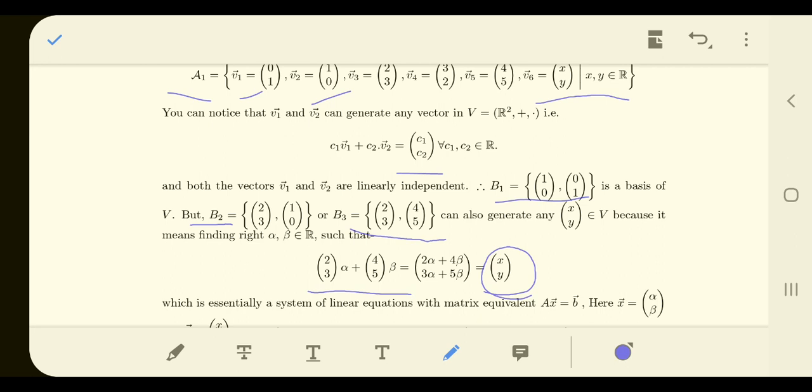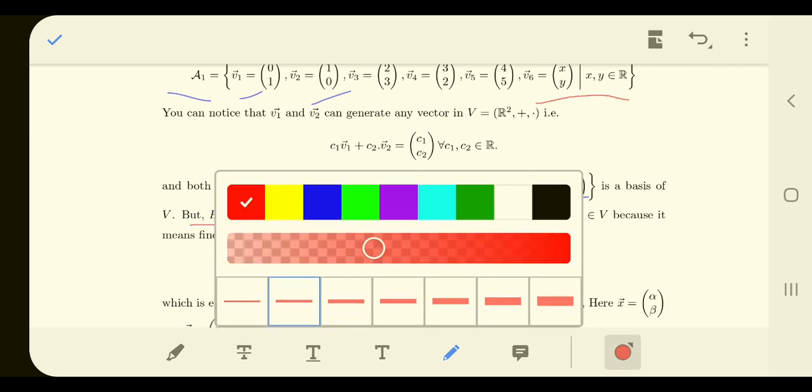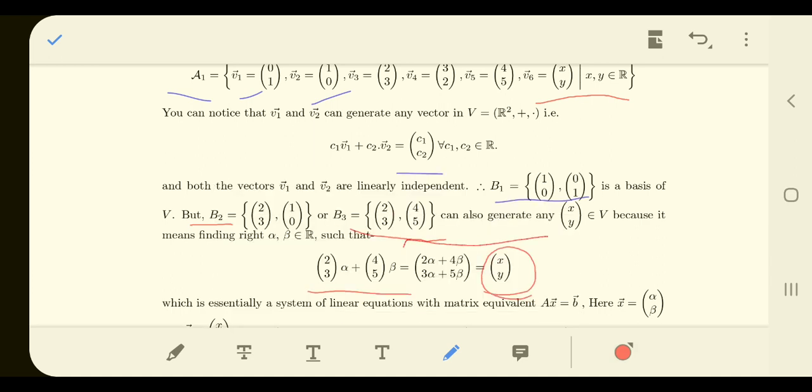If you want to solve this particular problem, it is nothing but solving a system of linear equations with two variables and two equations. It has to have a unique solution because the corresponding determinant is not coming out to be 0, so definition point 4 is satisfied, and hence it should work as a basis.